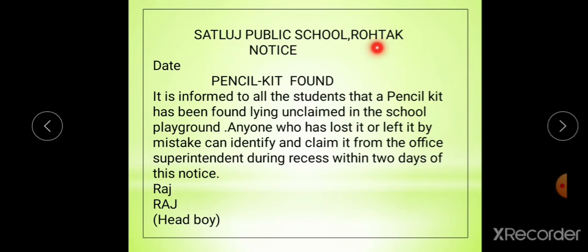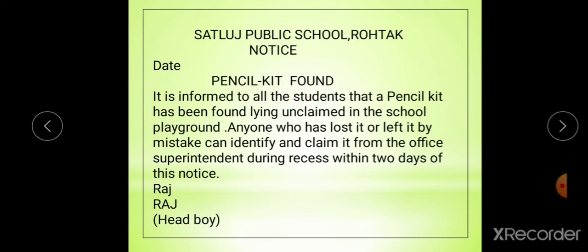Satluj Public School, Rohtak. In the very first line, students, write down the name of the institution, the school's name, in capital letters, with the city like Rohtak. Then in the second line, write down the word notice in capital letters. Then, students, write down the date in a proper format. Then in the fourth line, write down pencil kit found.